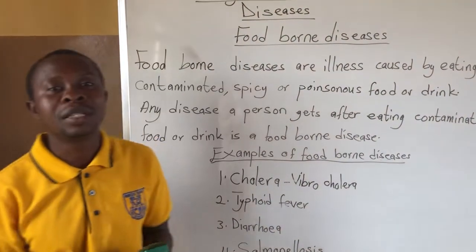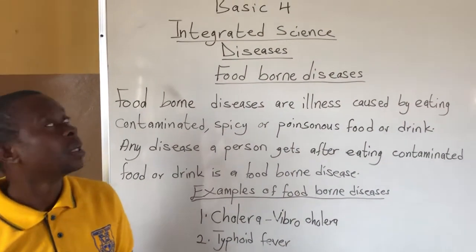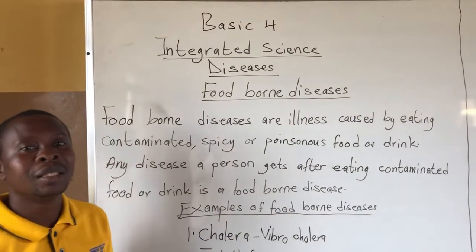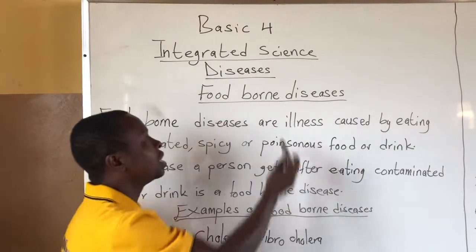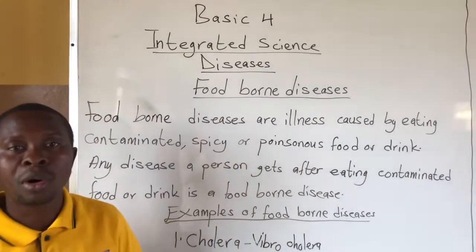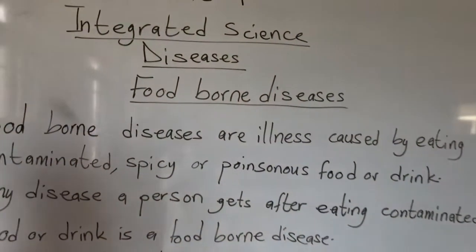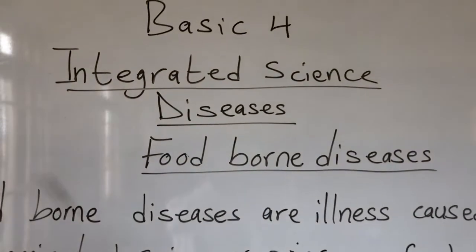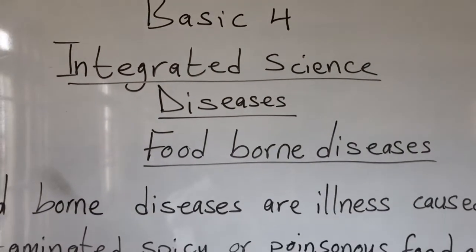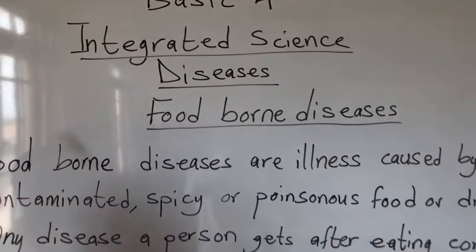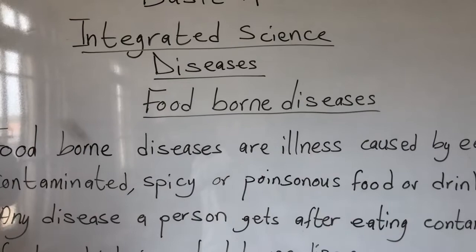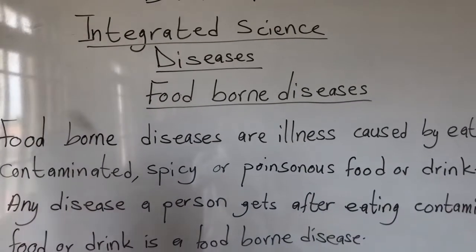Today we have integrated science and we'll be looking at diseases. Under diseases, we have foodborne diseases. Foodborne diseases are illnesses caused by eating contaminated, spoiled or poisonous food or drink.